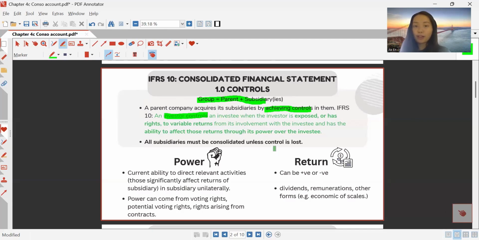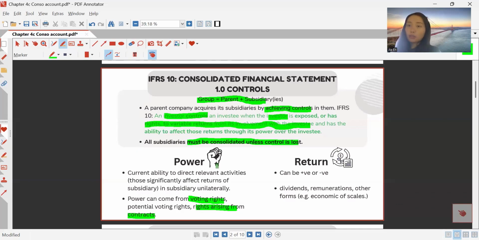Control is defined as when the investor has the rights to vary the returns from its involvement with the investee, with the subsidiary. And all the accounts must be consolidated unless control is lost. When we say having the power to vary returns, the powers can come from voting rights or arising from contract.